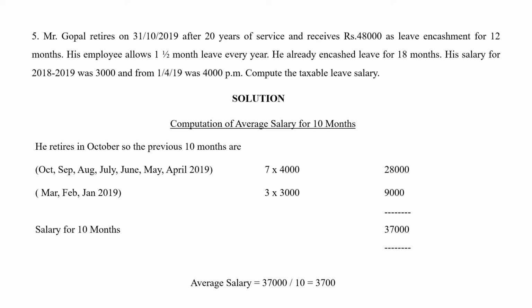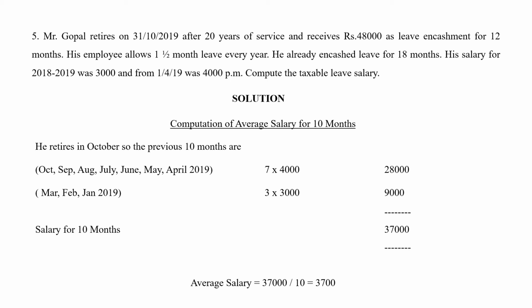So for those 7 months he is receiving 4,000 into 7, 28,000. Previous to April 1, 2019, March, February and January, for those 3 months he is receiving 3,000 rupees. So 7 plus 3, previous 10 months we have calculated, till January 2019.